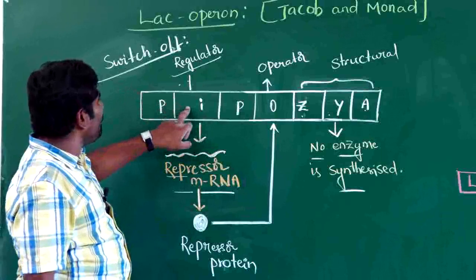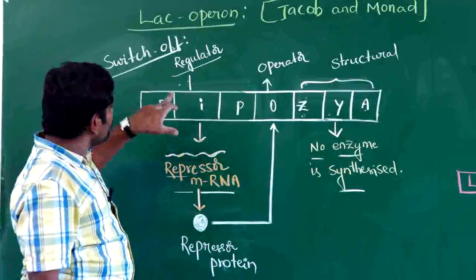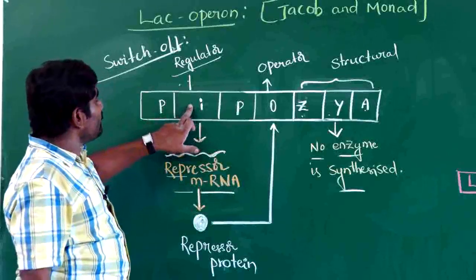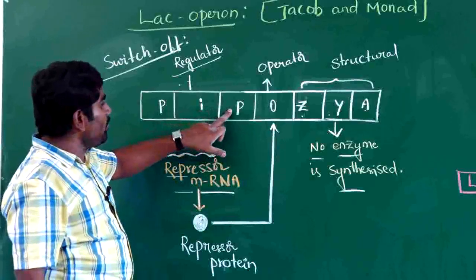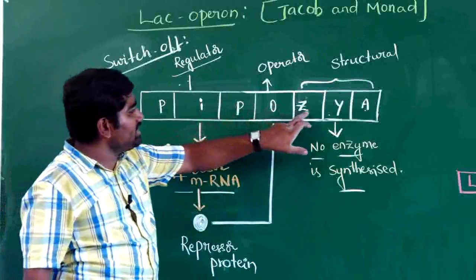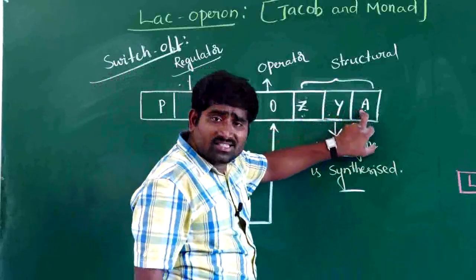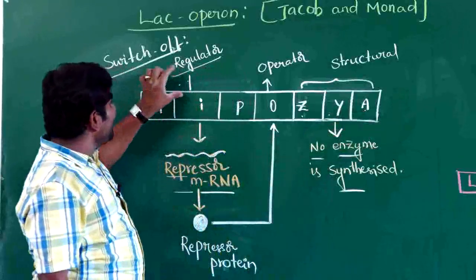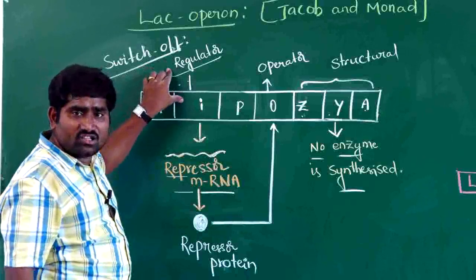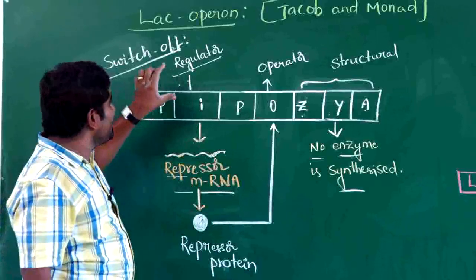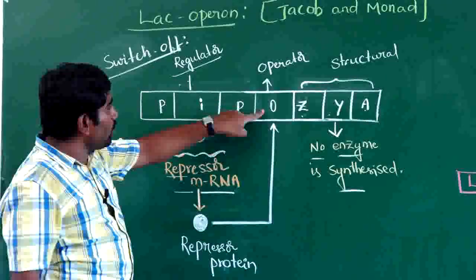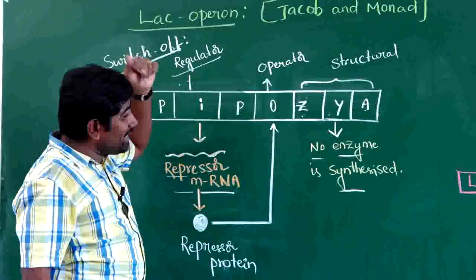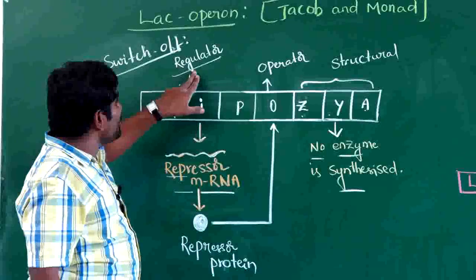In the DNA of E. coli, first this is the promoter, this is the I gene, and this is the promoter, this is the operator gene, and these three ZYA genes are structural genes. Now the I gene is called the regulator gene. The I gene takes control over the operator gene, which means the operator gene is controlled by the I gene.